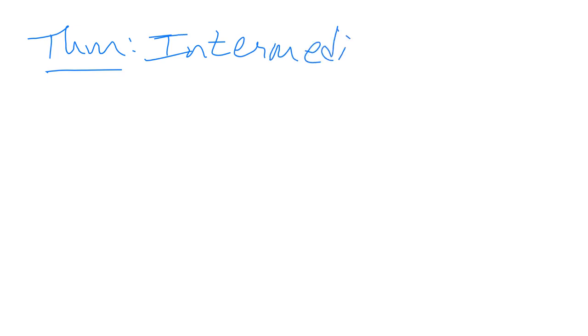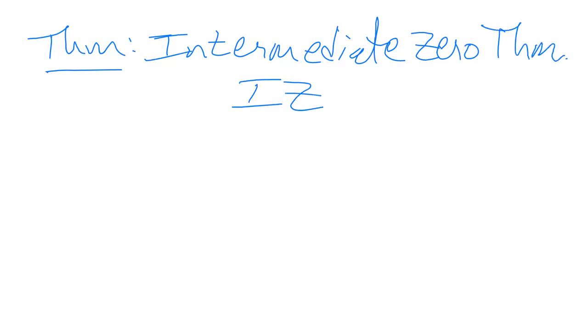So now let's go on and do the last couple of items in this section. The first theorem is the Intermediate Zero Theorem. It's called the intermediate, which means in between, zero theorem. I'm going to call this IZT for short.